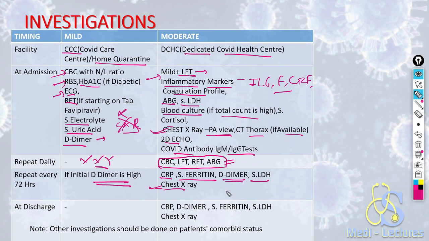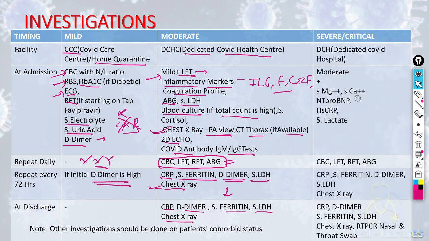At the time of discharge, again, all these investigations need to be repeated. Now, if a 75-year-old female comes to you having SpO2 86%, respiratory rate 32, she will be admitted to a dedicated COVID hospital, and if she is critical, then she will require ICU care.